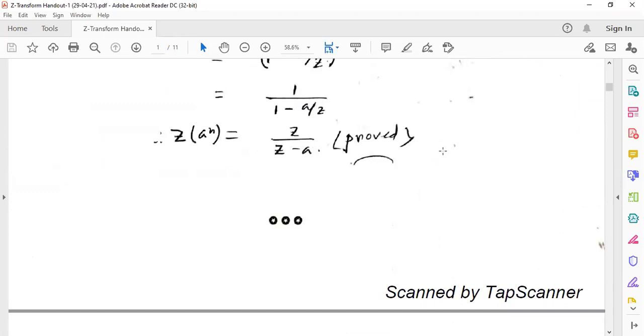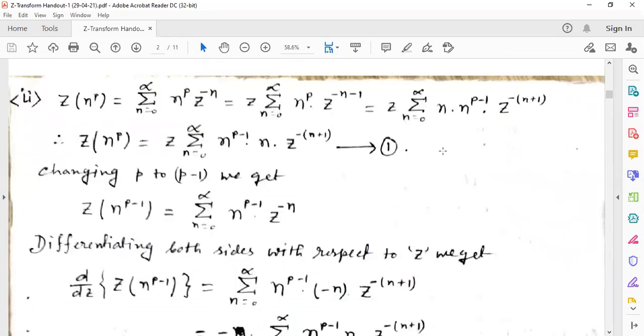Now look at the problem. Z transformation of n to the power p can be written as summation n equal to 0 to infinity of n to the power p into z to the power minus n, instead of u n. We write z to the power minus n as z into z to the power minus n minus 1, and that z comes outside. So z times summation n equal to 0 to infinity n to the power p, z to the power minus n minus 1.